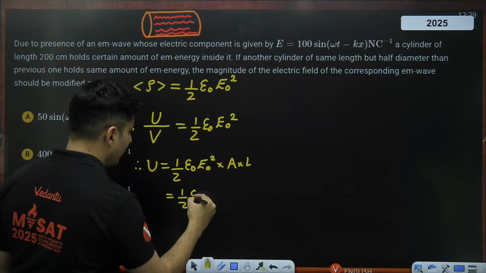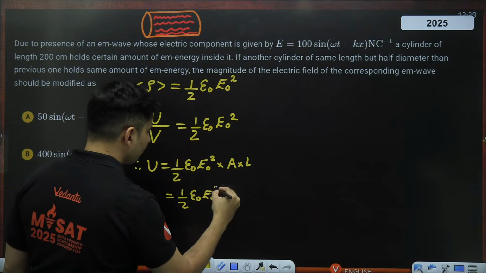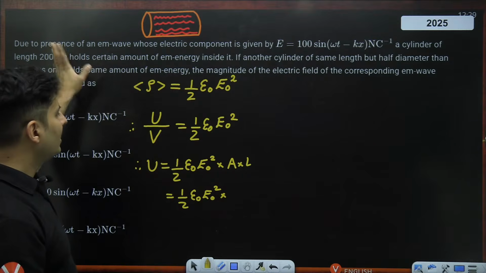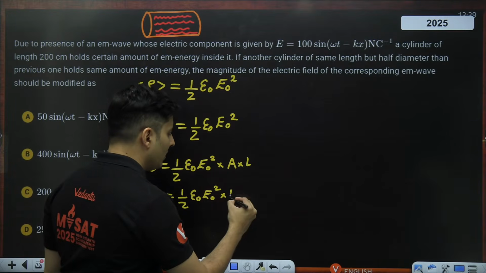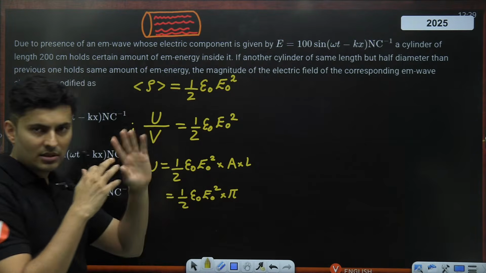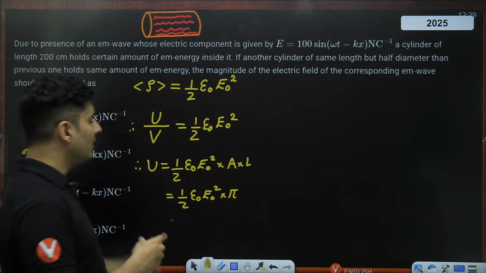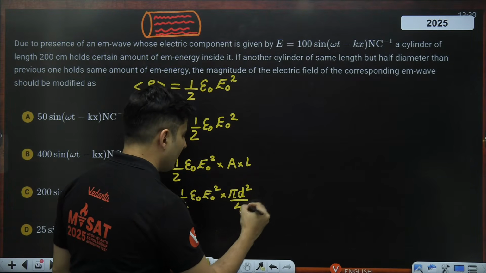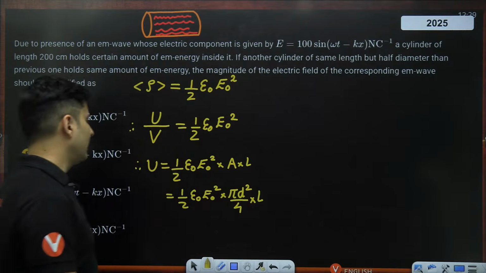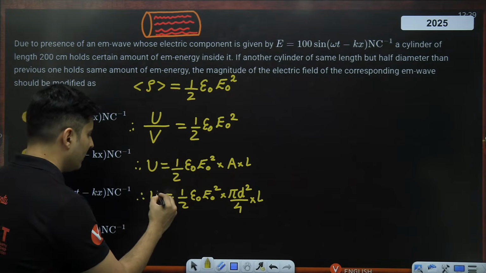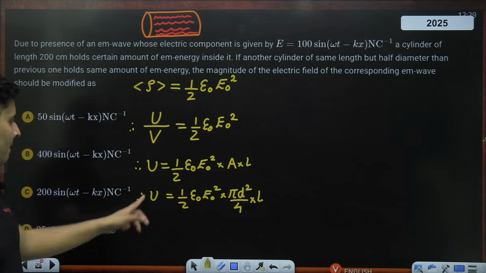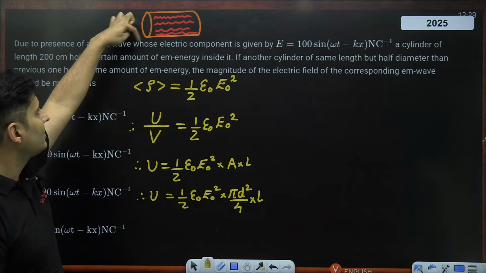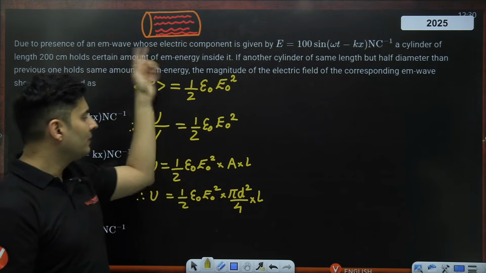And now let's write down the formula for area, because the question is on diameter, I think. So the area of a cylinder, the flat surface area, not the curved, will be pi into diameter square divided by 4, and into the length. So this is what the energy will look like. Area is pi d square by 4. This is that circular area, and this is the length of the cylinder.